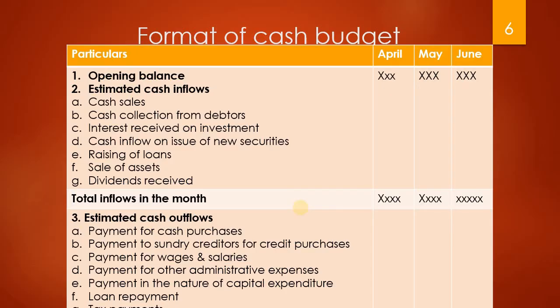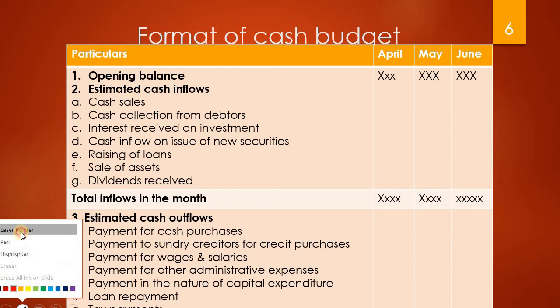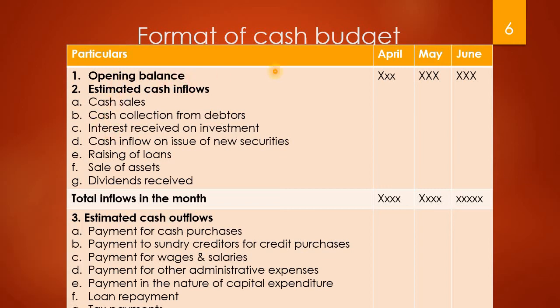So this is the format of the cash budget. Here the cash budget is done on a quarterly basis. Under particulars, first you have to write the opening balance. Where has it to be written? Only for the first month, because you will not know the opening balance for May and June unless you calculate for the month of April. So first you write the opening balance.